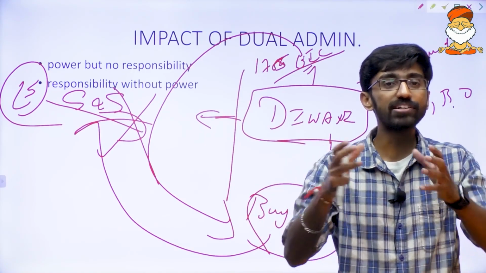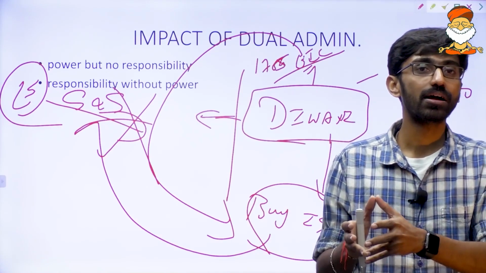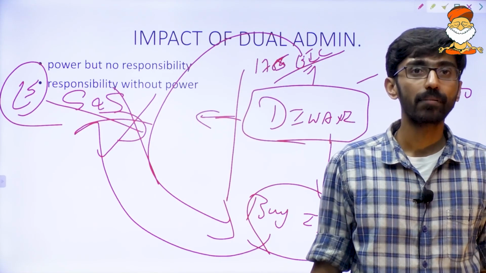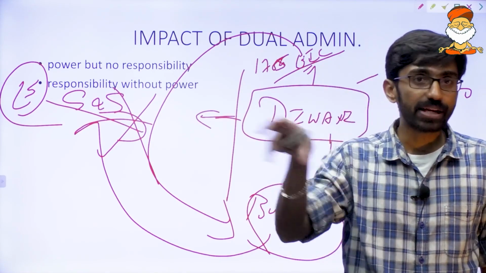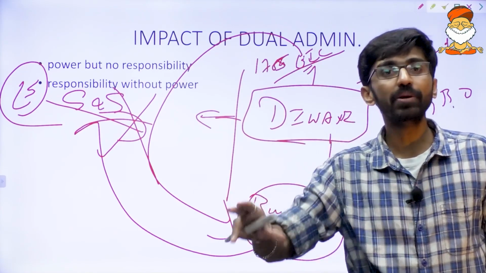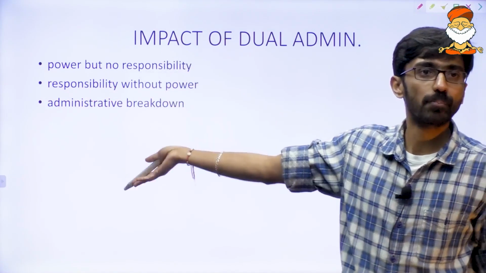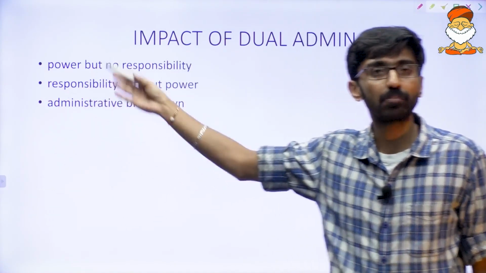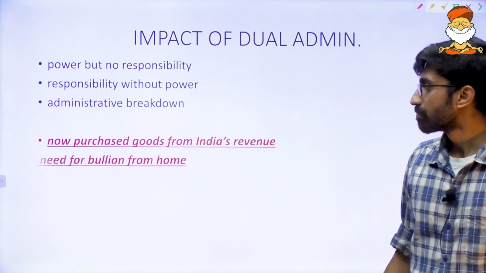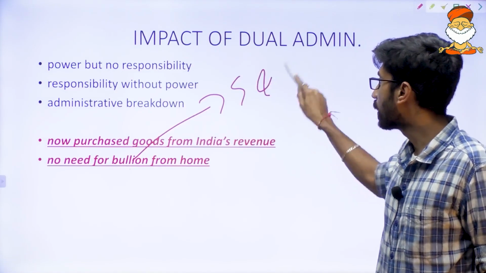Understood this concept? Now, what stopped in India? Coming of gold, or we can say capital accumulation, stopped in India. Capital stopped coming into India. Yes, exactly. There was an administrative breakdown also because of this particular system. Now, they purchased goods from India's revenue with no need for bullion from home.